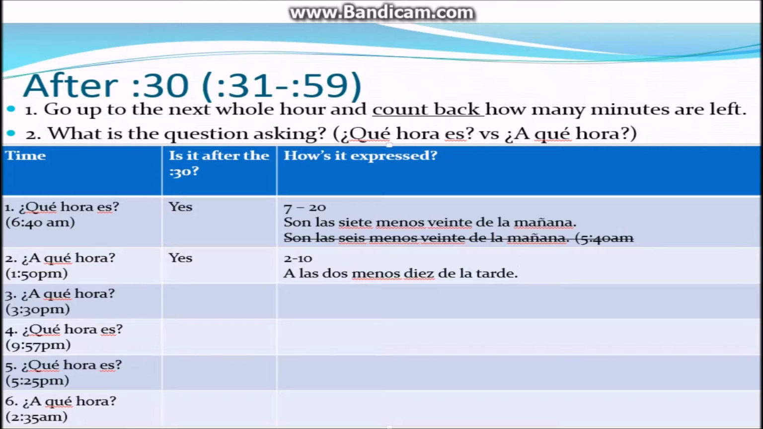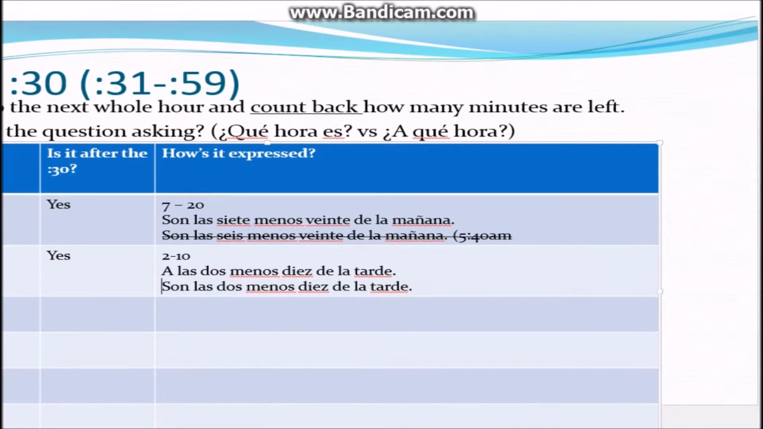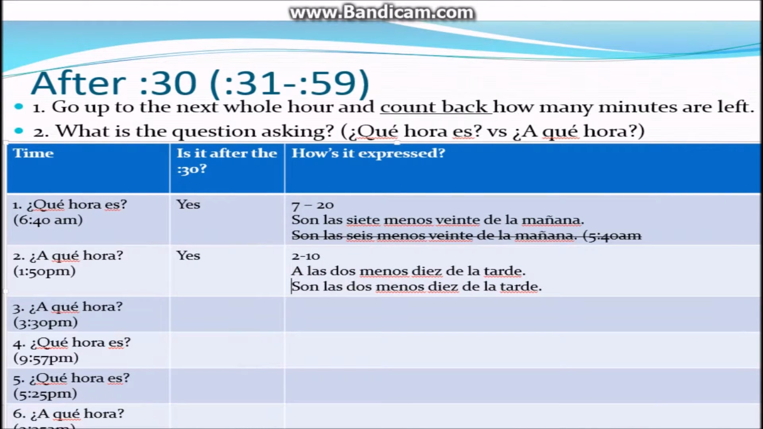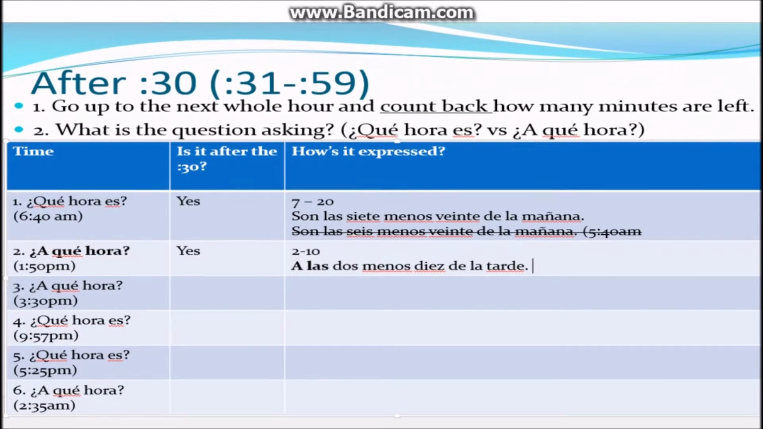Can we do anything else with this? Can we say this? Son las 2 menos 10 de la tarde. And let's put this one in line. Can we say this? We could, but what do we need to focus on? The question that it's asking. So number 2 is asking ¿a qué hora? So if we want to know at what time something occurs, the only way we can reply back in this case has to be the a las. So son las won't answer the question ¿a qué hora? So what we're going to do is delete this.